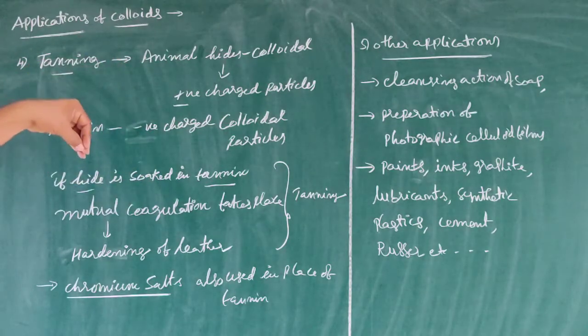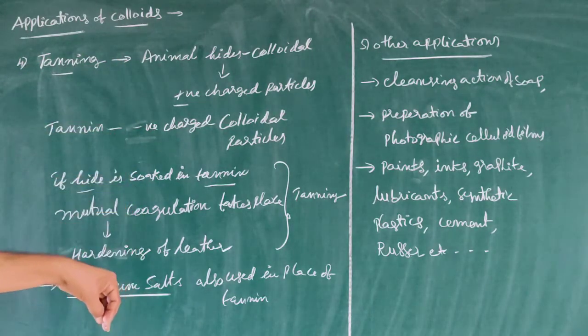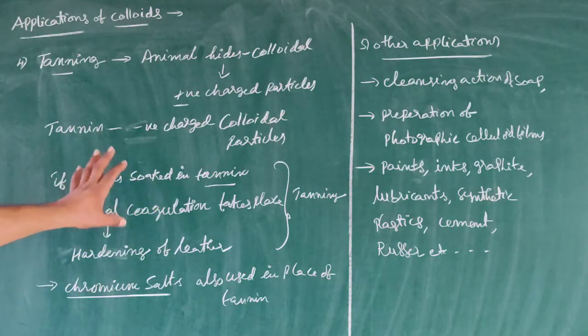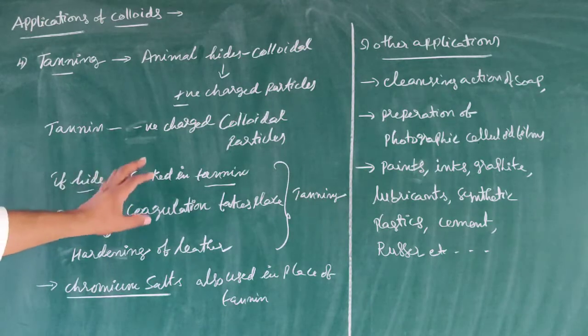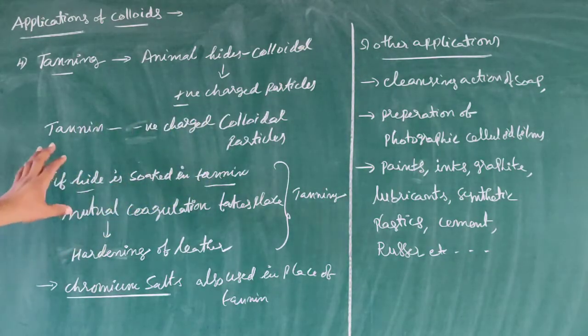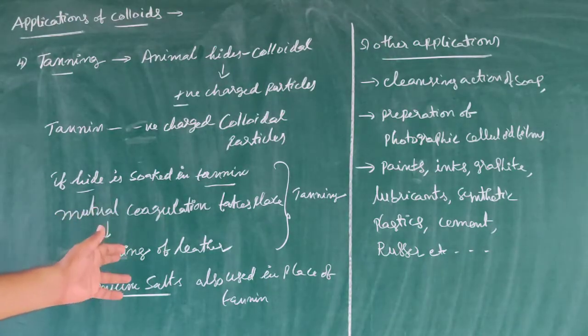If the hide is soaked in tannin, mutual coagulation takes place. This process is called tanning. This leads to hardening of the leather. Chromium salts also can be used in place of tannin.